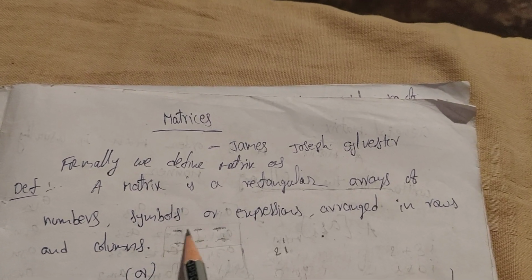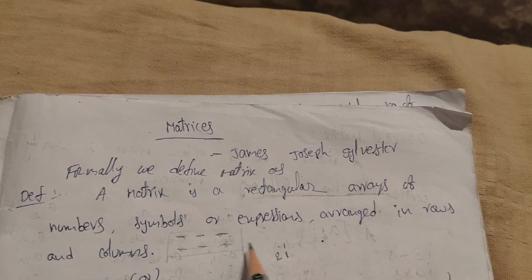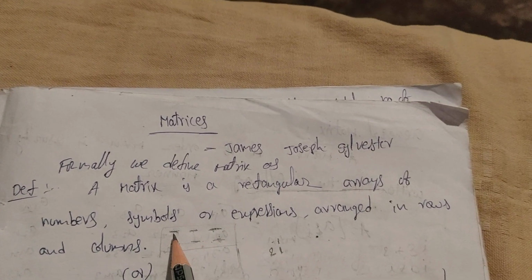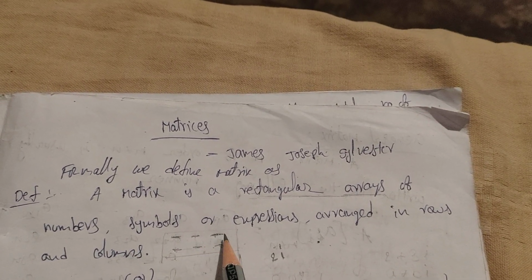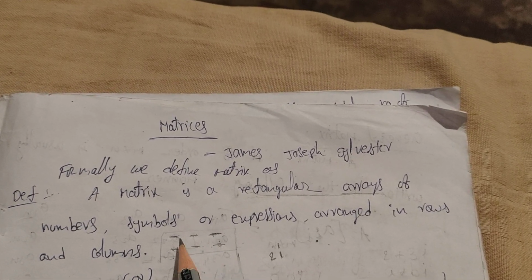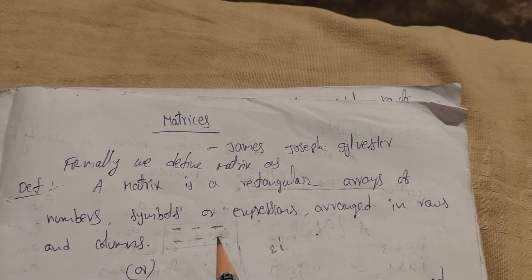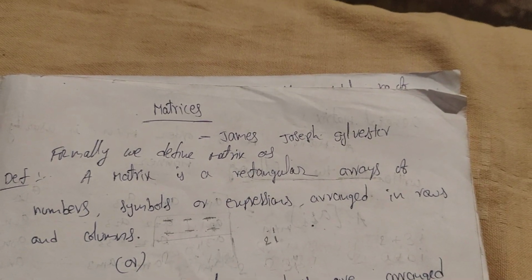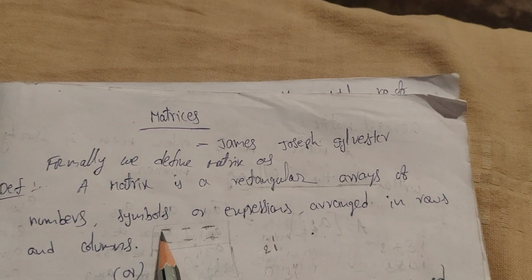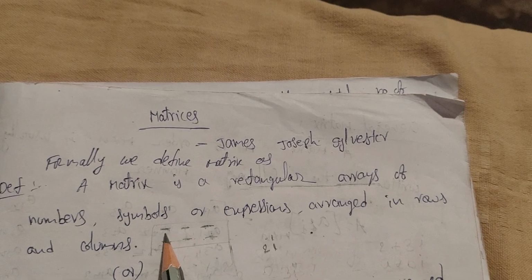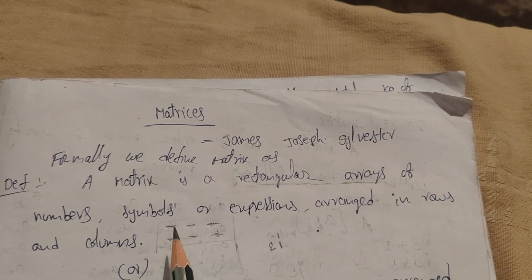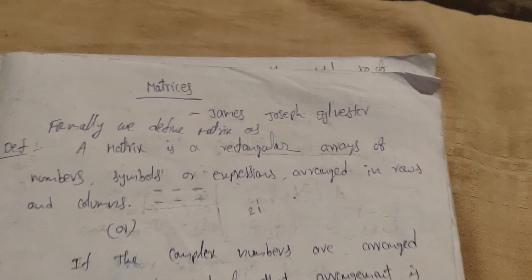Okay, so this is the first row, this is the second row, this is the first column, second column, third column. Once you observe how the first row is arranged, the second row is also arranged in the same way. That means the gaps between the blank places are uniform. Like this, the arrangement is called a matrix. In the blank places, imagine you are filling in some numbers or symbols or expressions.